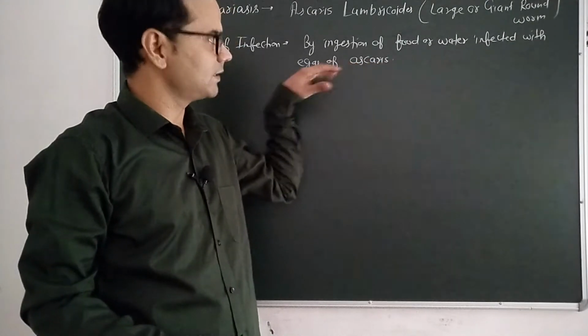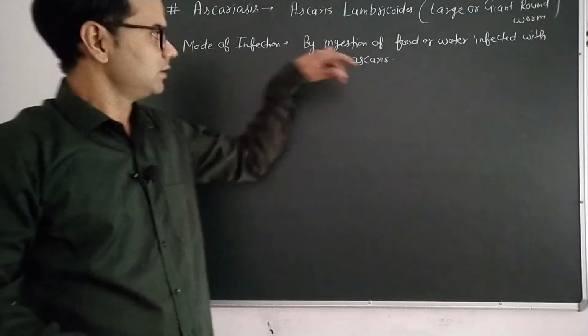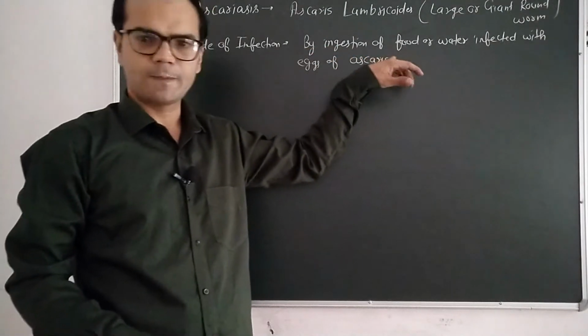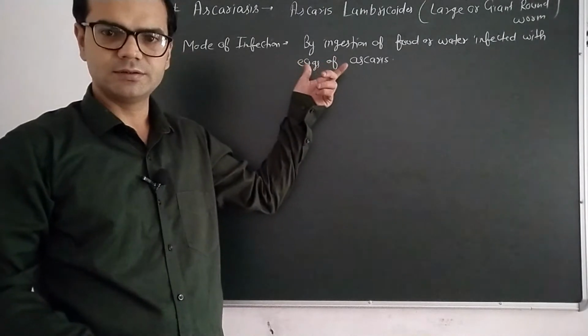When eggs are mixed in food or water, and if any person ingests that food or water, then definitely these eggs will enter the person's body.